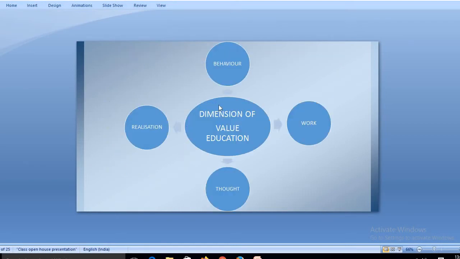Now, what are the dimensions of value education? You have different dimensions of value education: behavior, realization, thought, and work. If I talk about behavior, value education enhances your behavior. It helps you to behave more humanistically in the society.